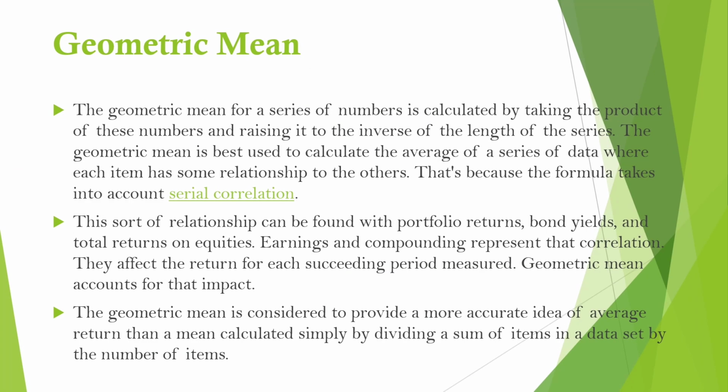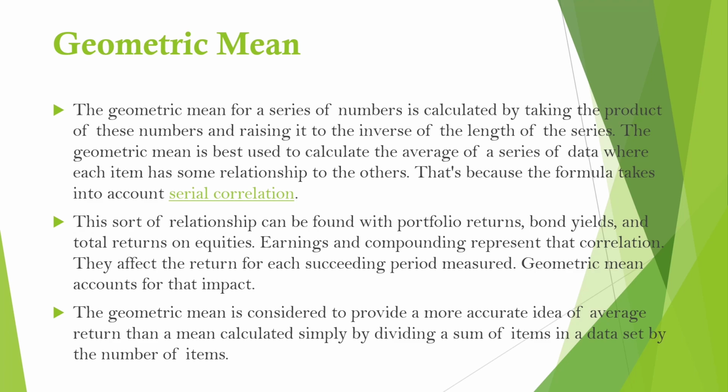The geometric mean for a series of numbers is calculated by taking the product of these numbers and raising it to the inverse of the length of the series. The geometric mean is best used to calculate the average of a series of data where each item has some relationship to the others. That's because the formula takes into account serial correlation. This sort of relationship can be found with portfolio returns, bond yields, and total returns on equities.